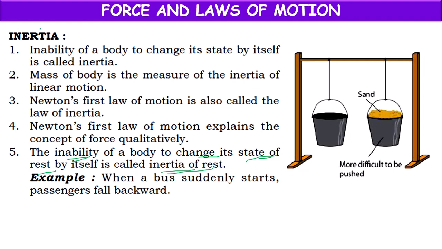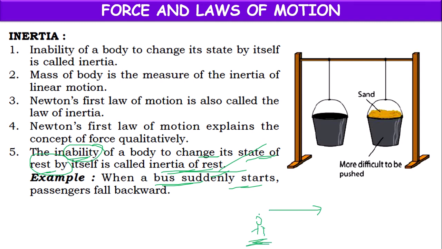So here in inertia we have some types. The inability of a body to change its state of rest is called inertia of rest. Suppose when a bus suddenly starts, before it starts, you will be at a rest position. If the bus suddenly starts, though the bus is moving forward, your body tries to stay there only.